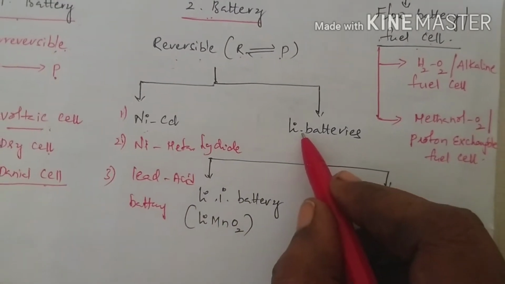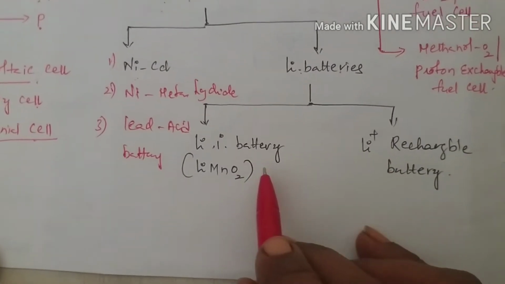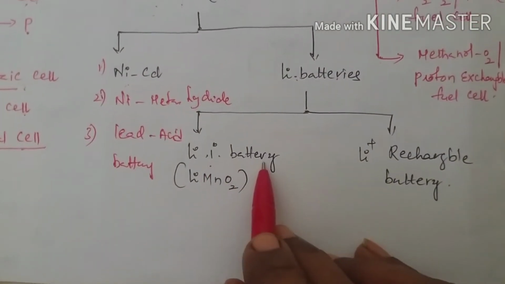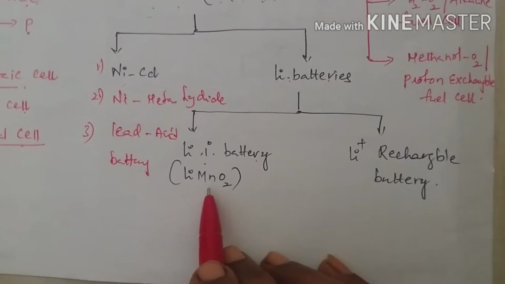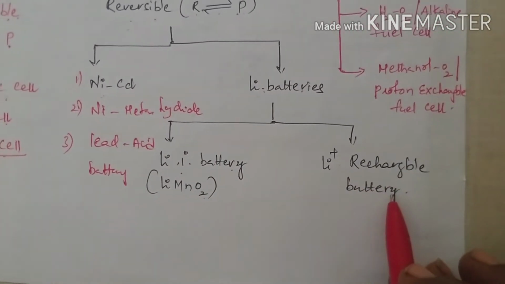The second one is lithium batteries. Lithium batteries can again be subdivided into two types. One is the lithium primary battery, for example the lithium manganese oxide battery, and the second one is the lithium ion rechargeable battery.